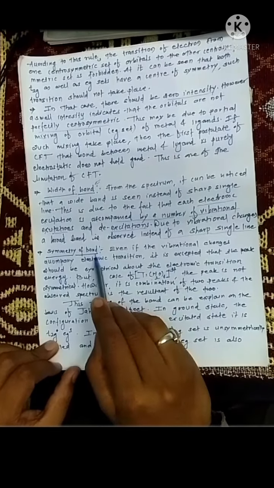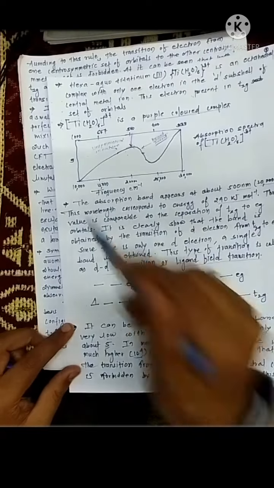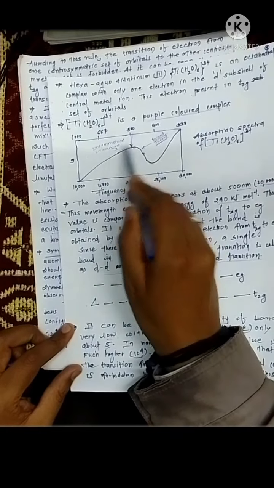Now, the symmetry of the band. We see that in this diagram the band is not symmetric in nature, it is unsymmetric. Why is it so?